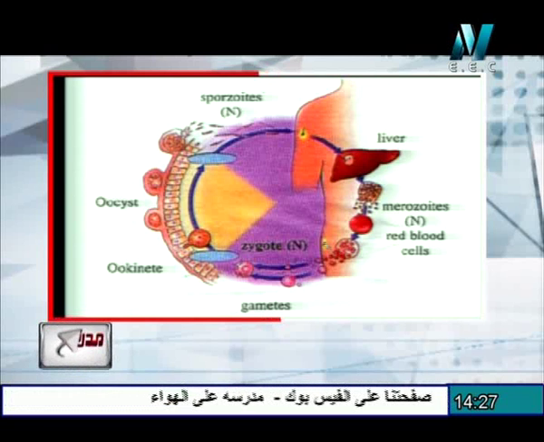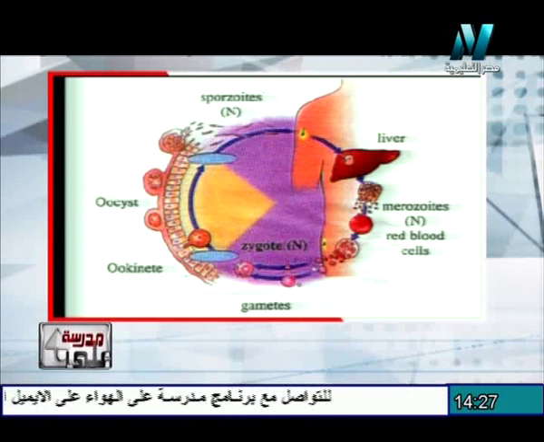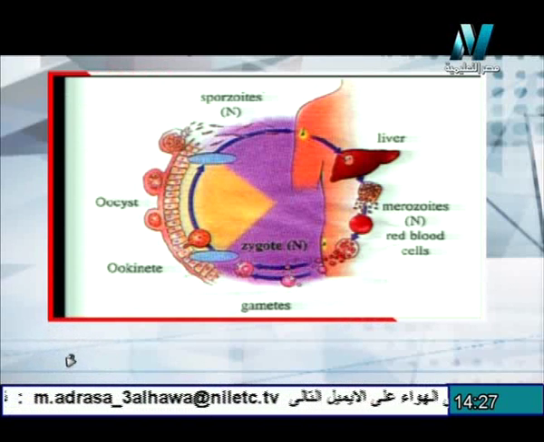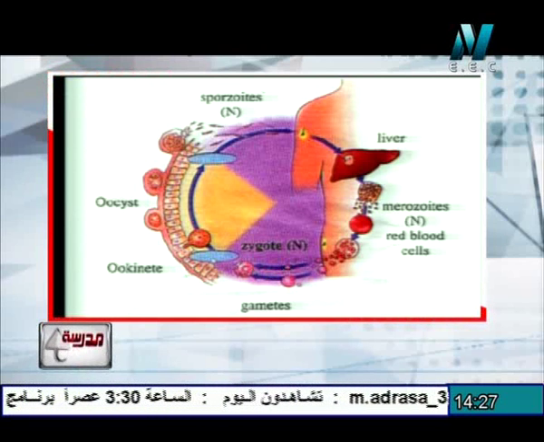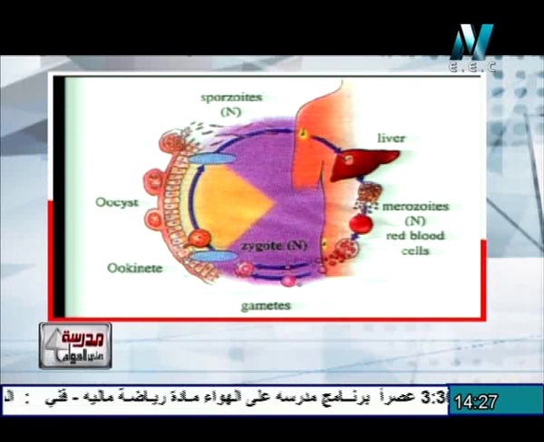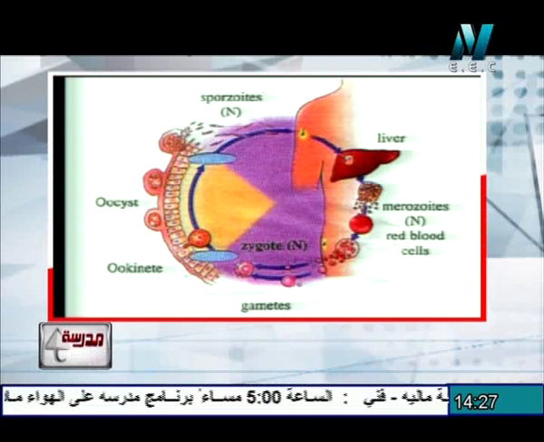Some of them repeat the infection of other RBCs, but the others change into gametocytes. The gametocytes are inactive inside the human blood, but become active inside the cavity of the mosquito's stomach. They fuse together to form a zygote. The zygote changes into a movable stage called the ookinete. The ookinete starts to penetrate the wall of the mosquito's stomach and, inside the wall, changes into an oocyst.